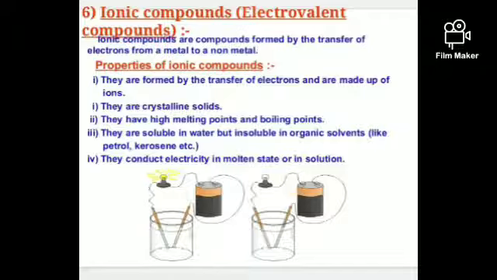So ionic compounds need a lot of ionization energy. Hence the second very important point is that they have a high melting point and boiling point. Carefully understand, a question will arise: why do ionic compounds have a high melting point and boiling point? Because they need more ionization energy. The force of attraction between the particles is strong. Due to the strong force of attraction, they need more ionization energy. Hence, they have high MP and BP.